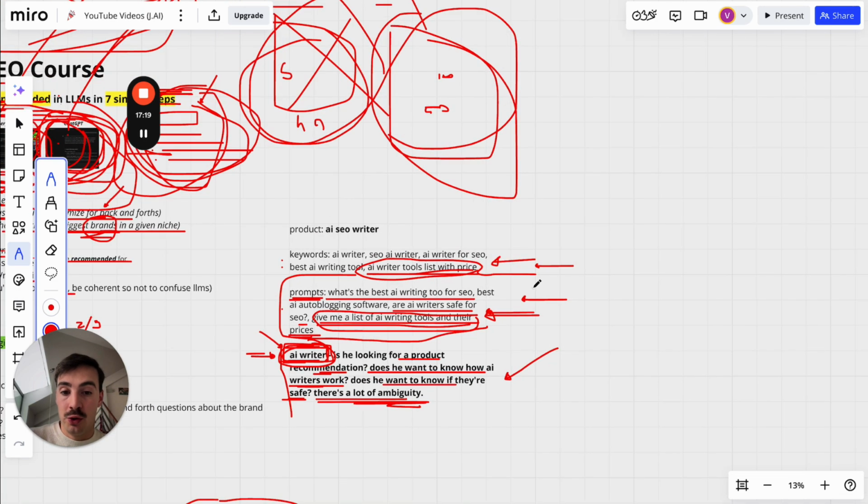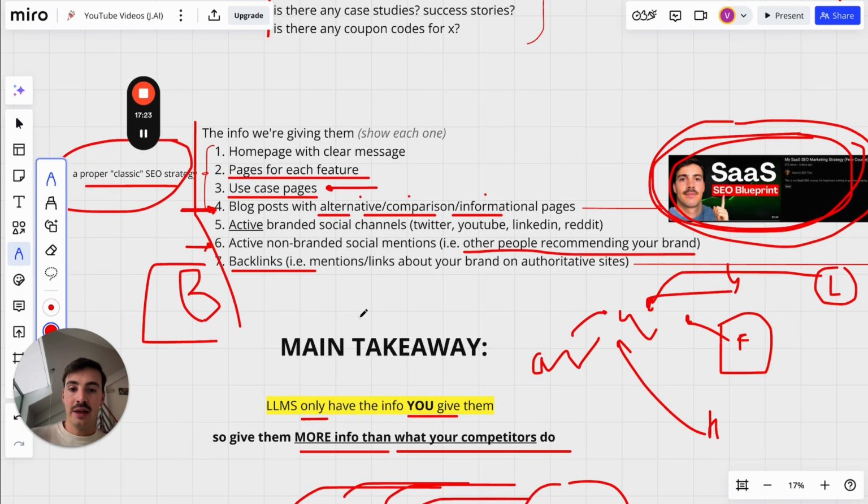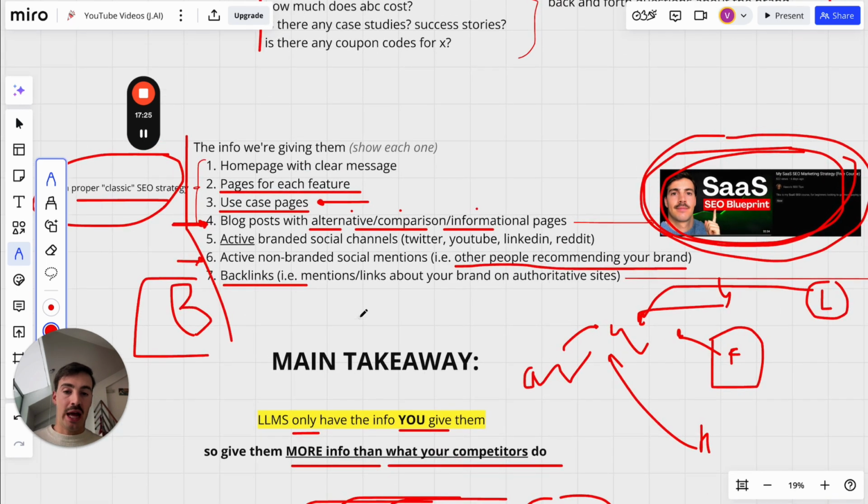And so the way you optimize for this is through all these steps right here: giving as much information about you and about the competition as you possibly can. About you, because it's the only way these LLMs know how to recommend you. And about your competition, because if these LLMs recommend your competition, and the source of that recommendation is your own site where you talked about them, it's another way to have people come to your site to learn more.